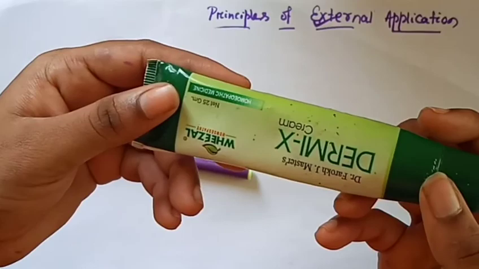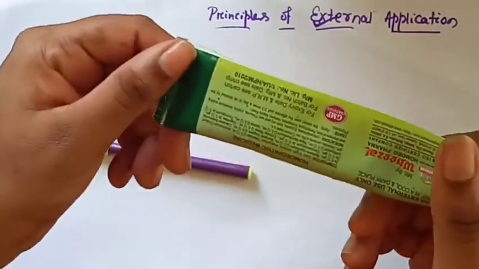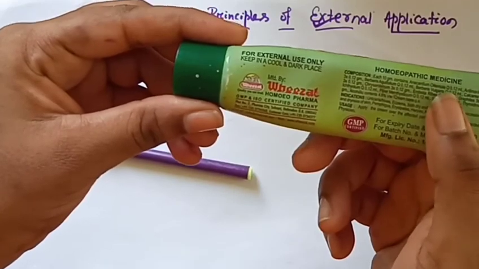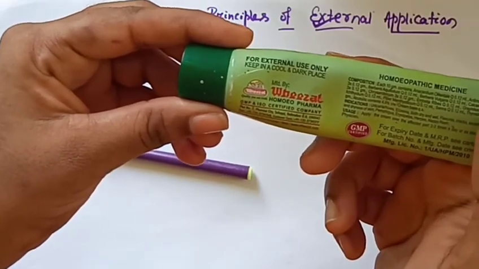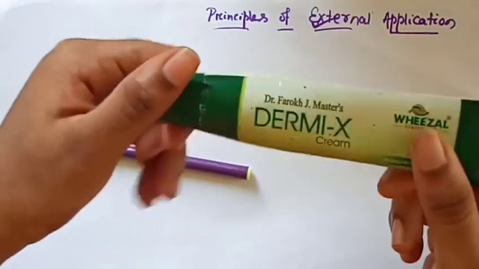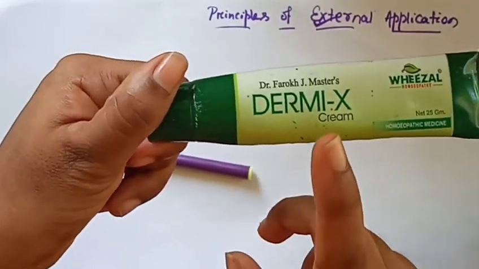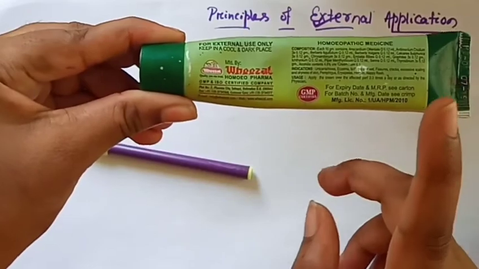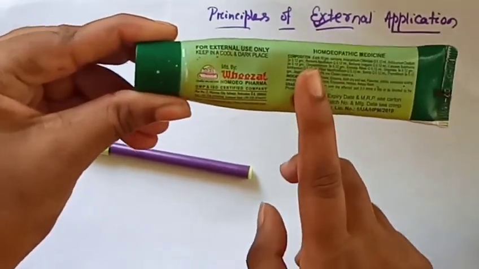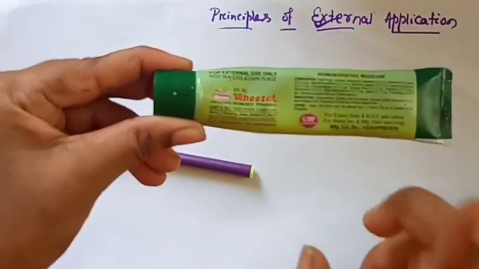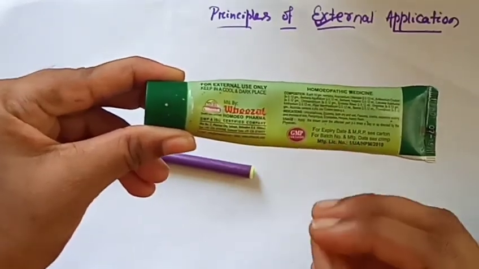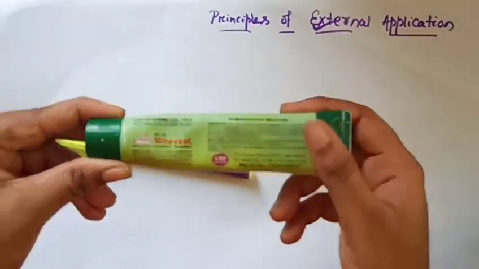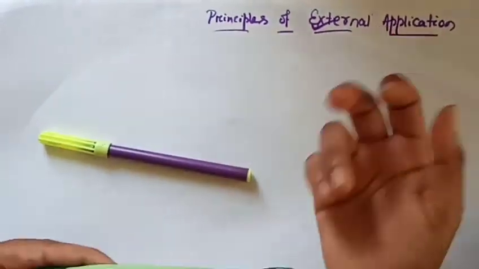So this medicine is a homeopathy medicine containing Anacardium orientale, Antimonium crudum, Berberis. These types of mother tinctures are present in this ointment, and how this ointment is prepared we discuss in this video. So the first thing we discuss, the introduction point, is what is the principle of external application.